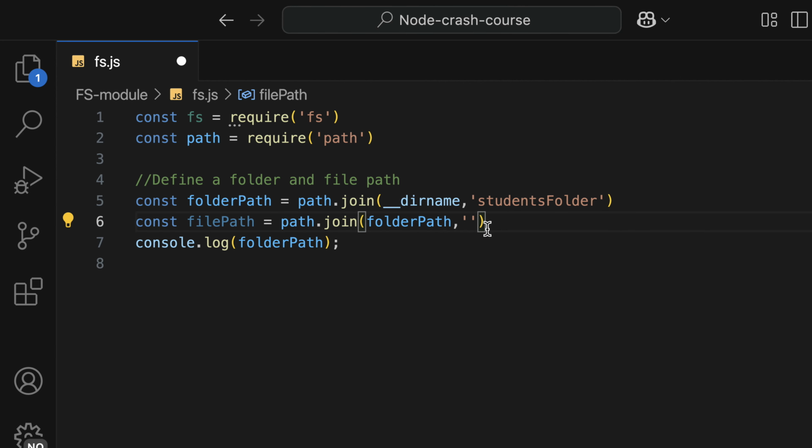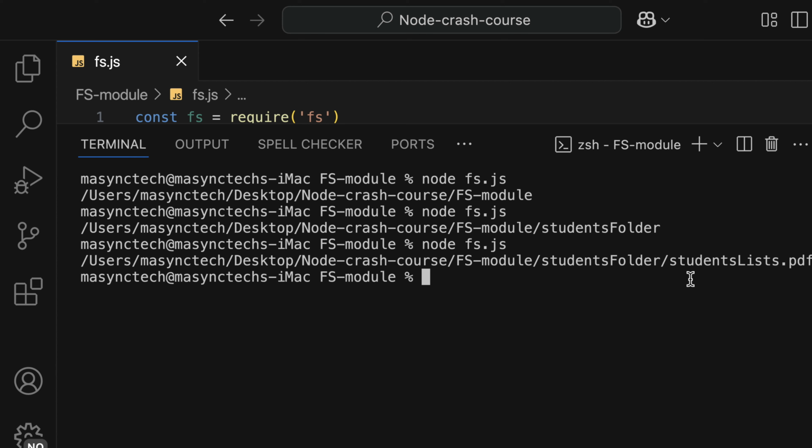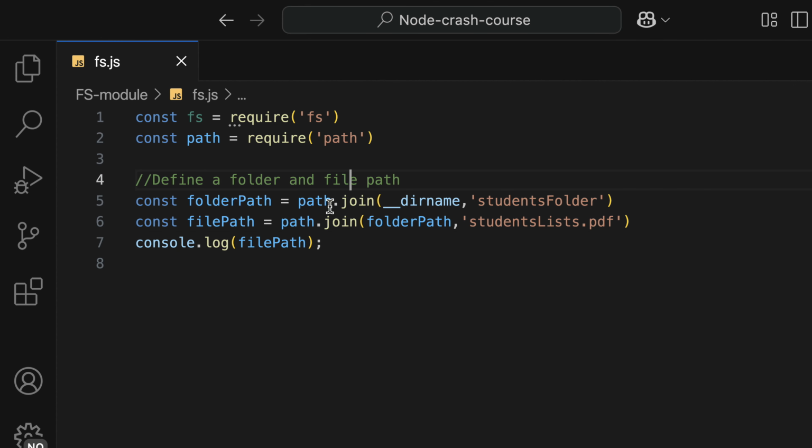I'm going to call this one student_list.txt or .pdf. So I'm going to log filePath also, and indeed I have this file path. So I have constructed both the folder I want to create and the file I want to have in that folder. At the moment, it doesn't exist yet.